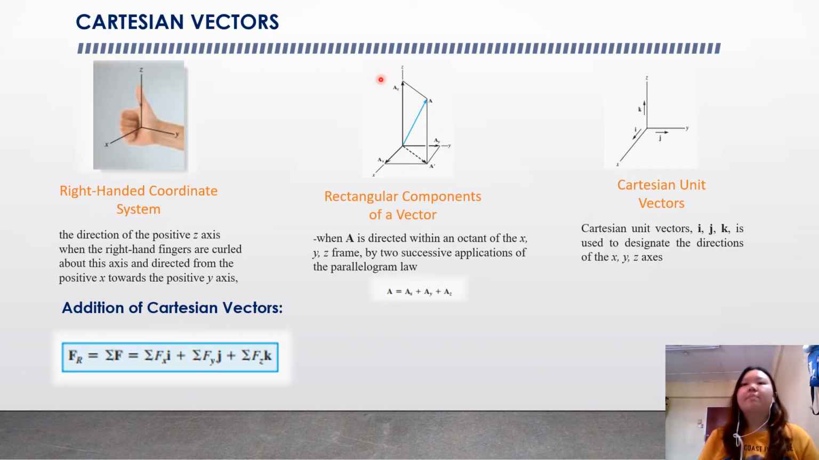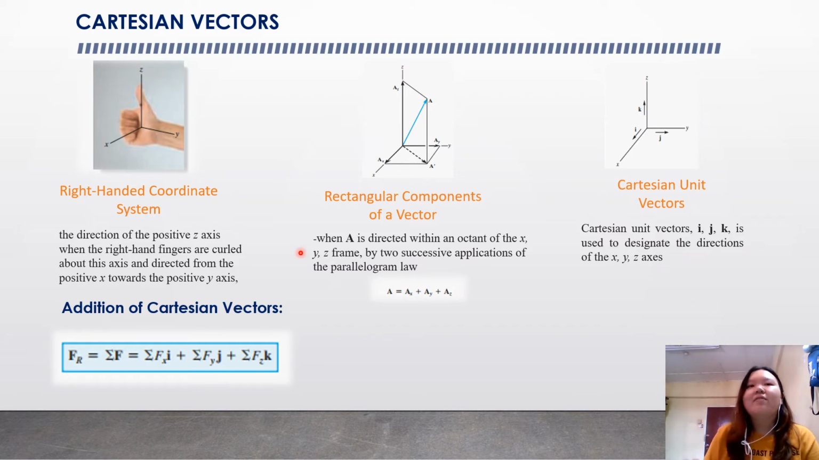Okay, the next topic is Cartesian vectors, where the first one is the right-handed coordinate system. You can try on your own to identify it: our thumb is always pointing up, right? This is the z-axis, and then here is the x-axis, and this is the y-axis.